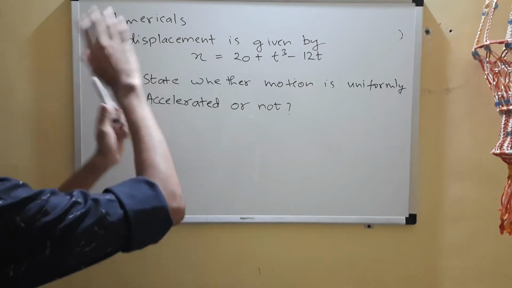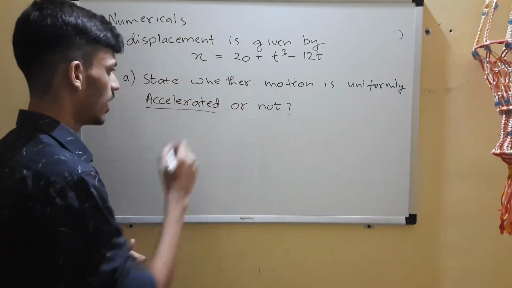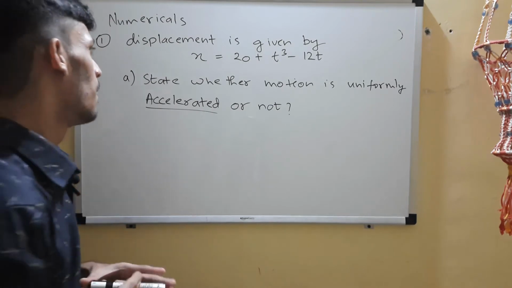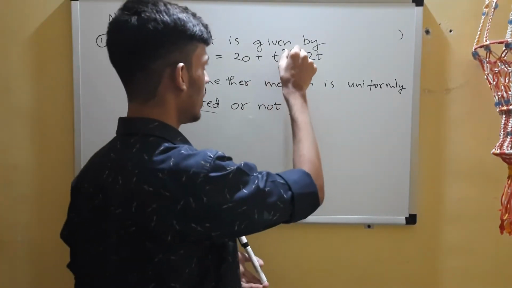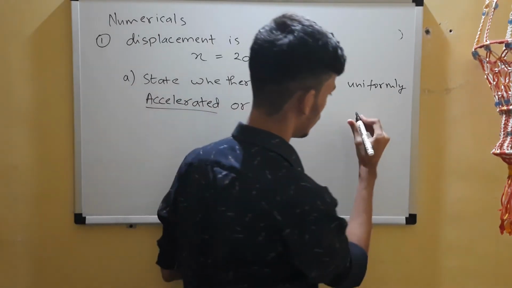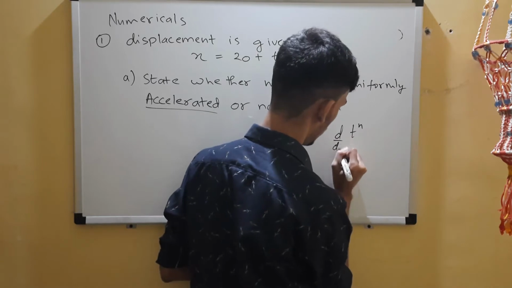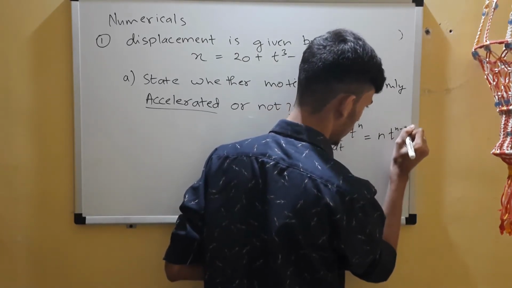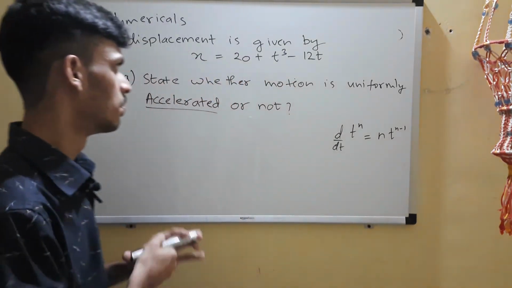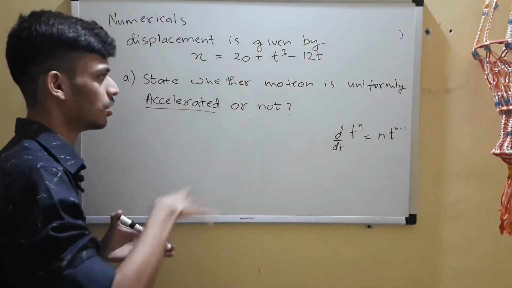Okay, so you have x, I'm doing it now. You have x, you want to go to acceleration, right? So differentiate twice, right? But I can see here, I can do it directly. So I can see t cube, right? But differentiation of t raised to n with respect to t is n t raised to n minus 1. So I'm thinking this. Okay, I'll do it and show you.